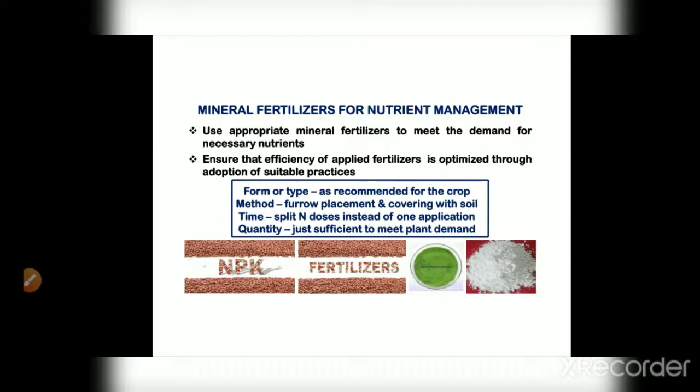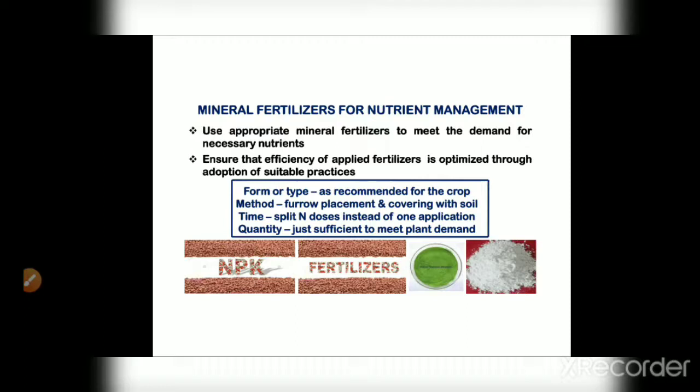Then the time of application is also important. Instead of blanket application of nitrogen fertilizer, the nitrogen fertilizers have to be applied in 3 doses, mainly to avoid the losses of nitrogen fertilizer. As they are highly volatile, therefore 3 doses. Okay, if you apply everything one time, the quantity of nitrogen available to the plant will be minimal. So in this way, split dose can be followed.